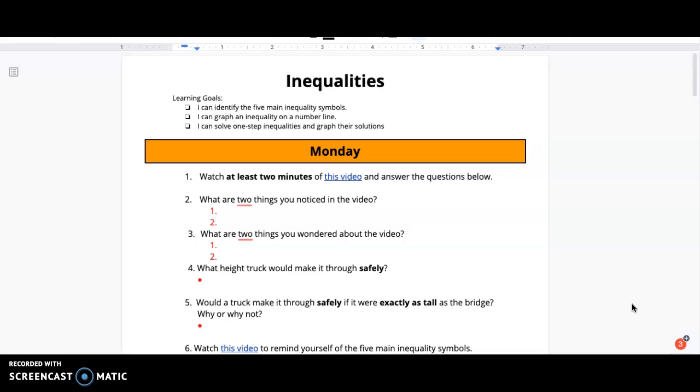Now, we originally wanted to do this as one week's worth of work, but then we realized that it was a little much, and we know that a lot of you seem to be overwhelmed with some of these things, and just with the school year coming to an end, we wanted to separate this out a little bit more. So this document is for week 1, so that's May 18th through the 22nd. And then you're going to have a second one for the 26th, 27th, 28th, 29th, because there will still be no school on Monday, the 25th for Memorial Day.